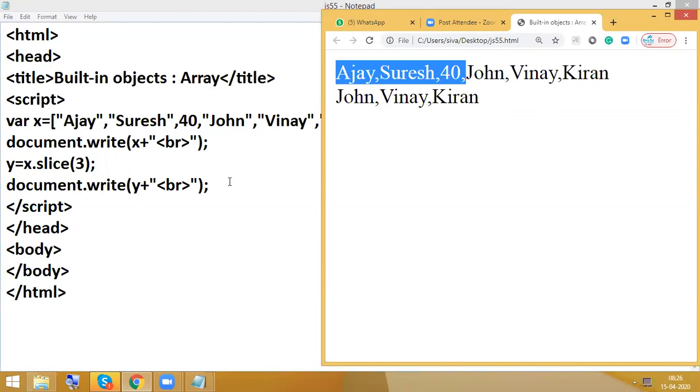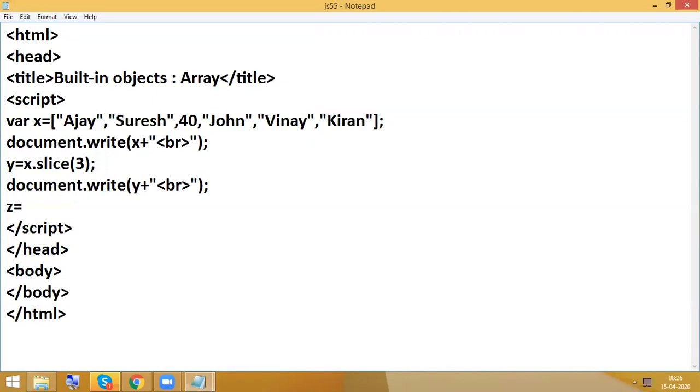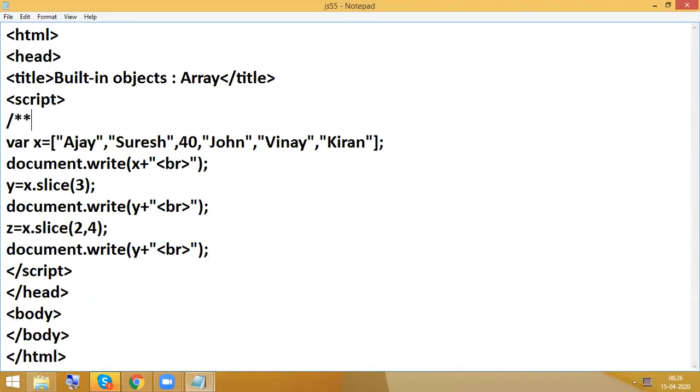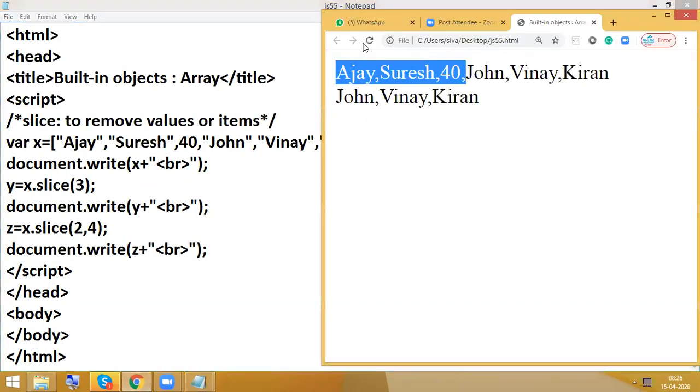So next I want to remove in between. So slice 2, 4. With the help of slice, what we are going to do here, we are going to remove the values or items or whatever. So this is the main array.